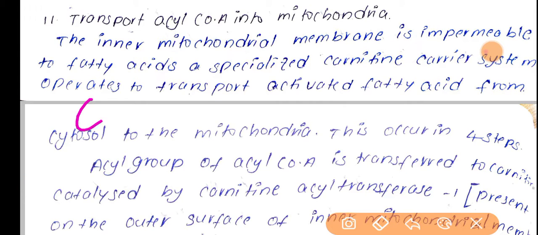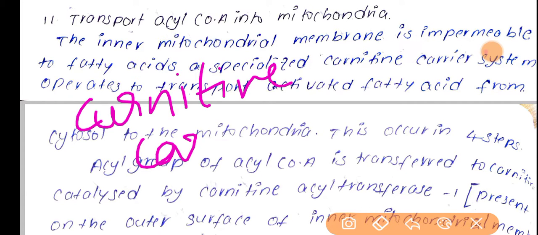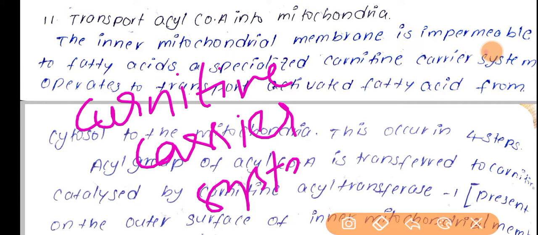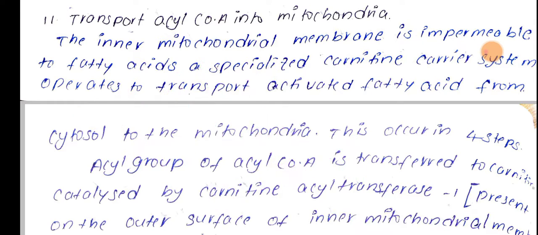Carnitine is the important protein which is transporting this particular acyl-CoA into mitochondria. Here the inner mitochondrial membrane is impermeable to fatty acids.